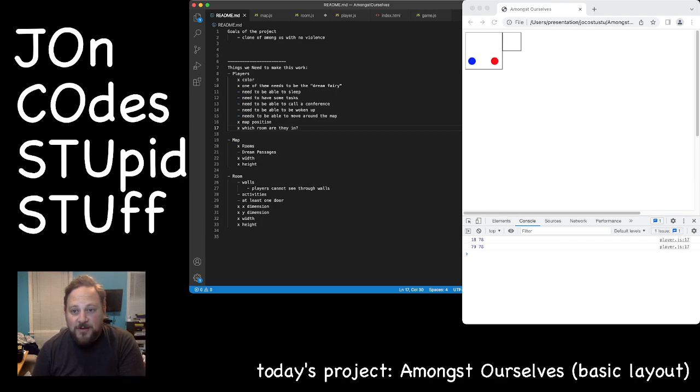We made it pretty far. We've got a lot of this stuff set up. We have the ability to add players. We have the ability to make a map. We have the ability to add a room. You can't currently move. You can't move out of those rooms. We don't have any activities. But we're getting there.